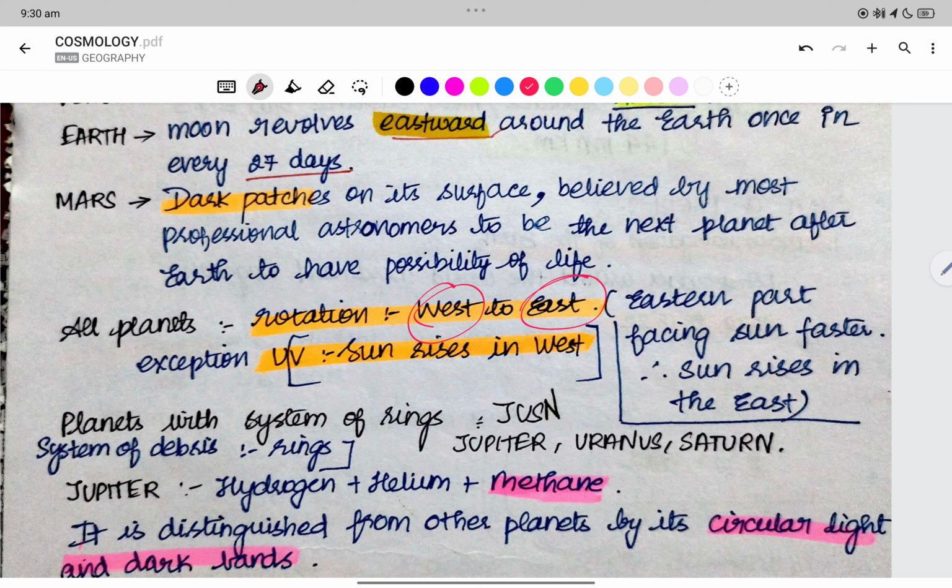West to east, and the sun rises in the west for Uranus. The planets with a system of rings are Jupiter, Uranus and Saturn. The last planet, Neptune, also has a system of rings, which are not visible to us. So Jupiter, Uranus, Saturn and Neptune have rings.